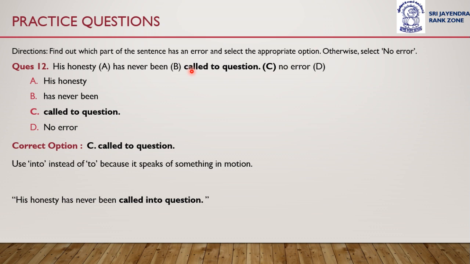Part C is the correct answer. Why? Because there is an error in part C of the sentence. Use into instead of to, because it speaks of something in motion. His honesty has never been called into question. This is the correct sentence, and therefore the error is in part C, called to question.